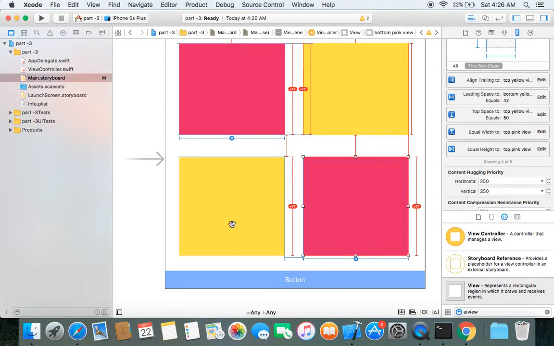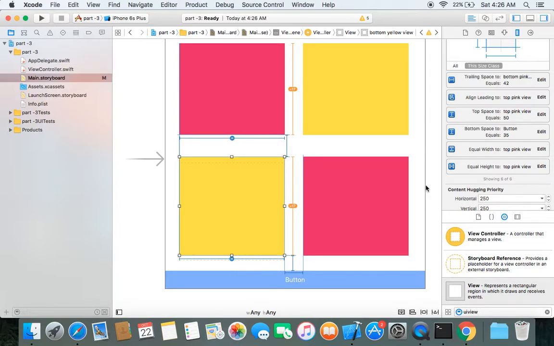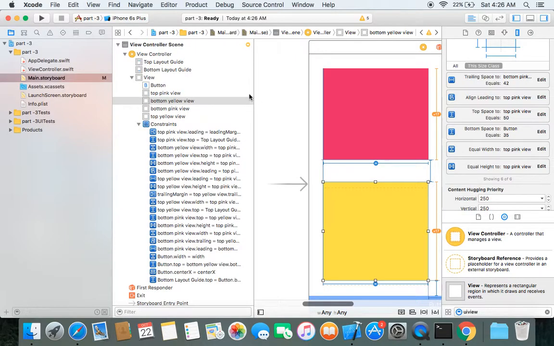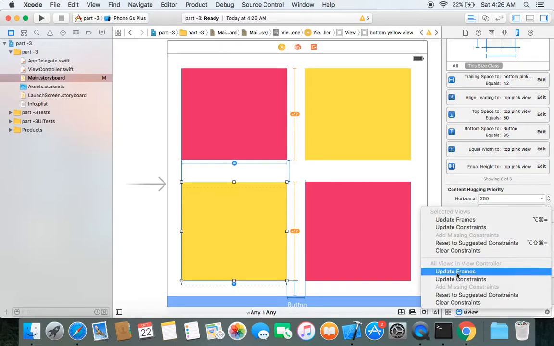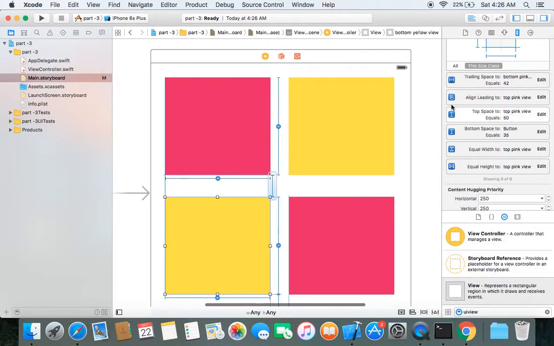This vertical spacing ensures that there will be a distance of 35 points between the button and our bottom yellow view. Now as you can see, our red auto layout warning is gone. This is a yellow auto layout warning, and I told you in Auto Layout Part 1 how to get rid of it. You can just update frames here. Now let's see the preview.